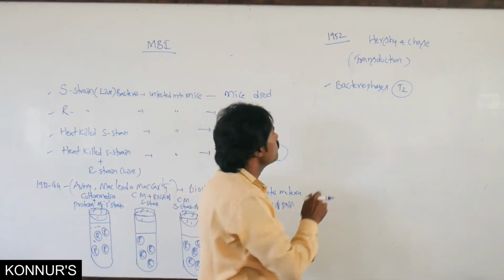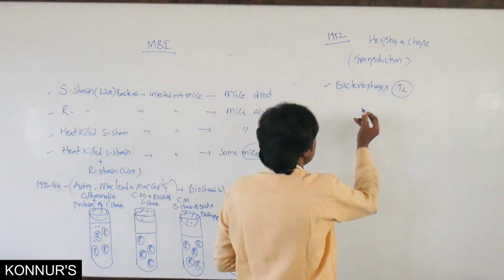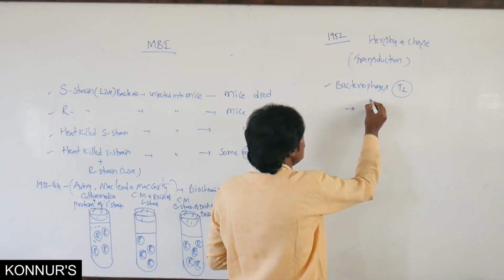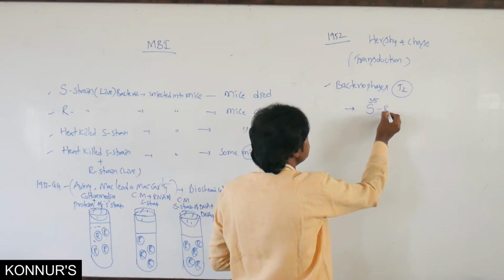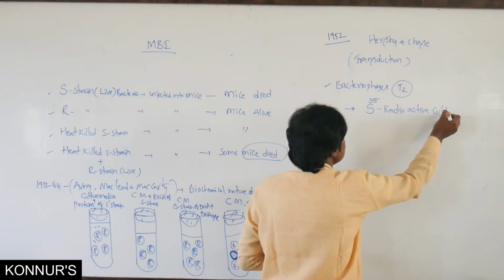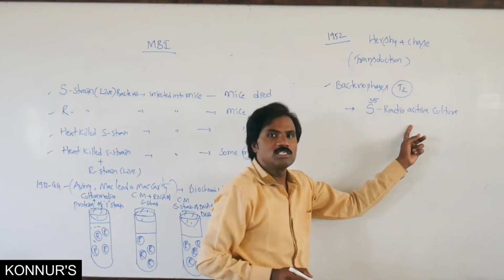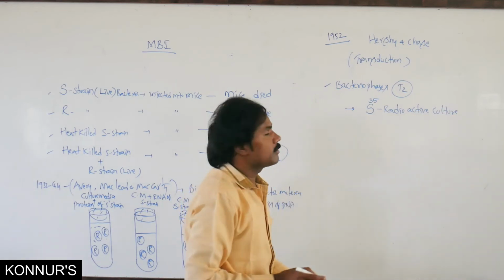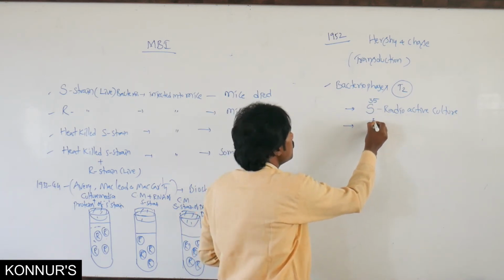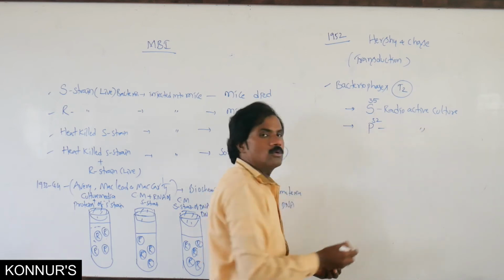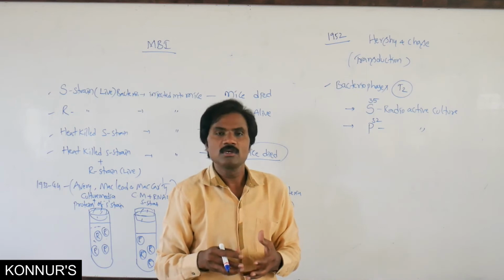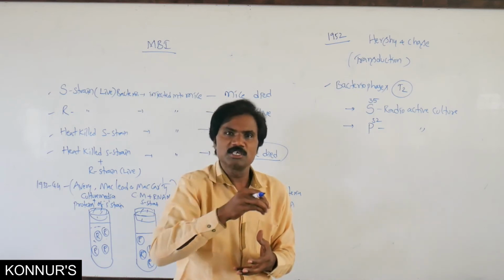Among these bacteriophages, some they cultured in S35 radioactive culture media. Another group of T2 bacteriophages in P32 radioactive culture. So first of all they collected bacteriophages, then they inserted them into the culture media.